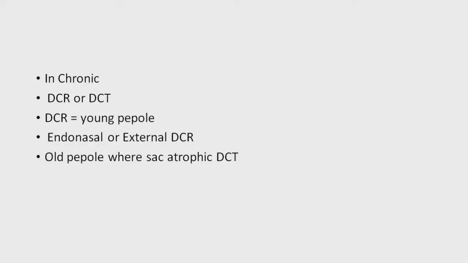Infiltration with the local anesthesia is done in the sac area with 2% xylocaine with adrenaline. Then after confirmation of anesthesia in that area, you can proceed for the surgery.